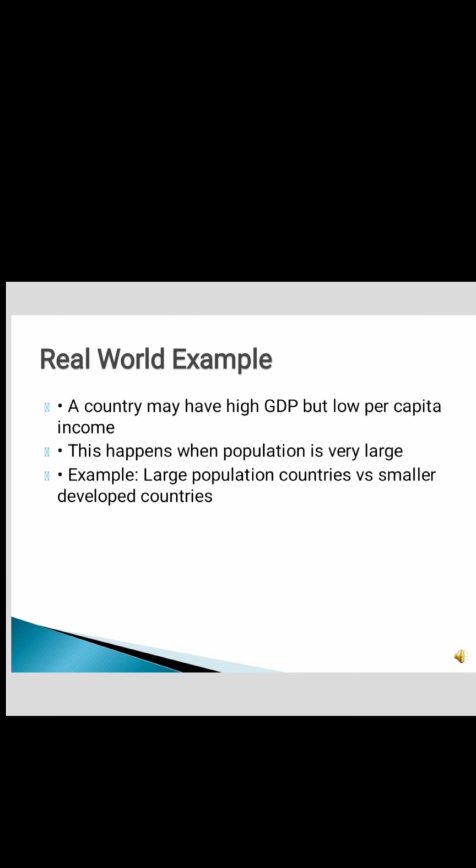Here is a real world insight. Some countries may have very high GDP, but because their population is extremely large, their per capita income remains low. On the other hand, smaller countries with fewer people may have lower GDP, but their per capita income can be much higher. This is why economists always analyze both indicators together to understand the real economic condition of a country.